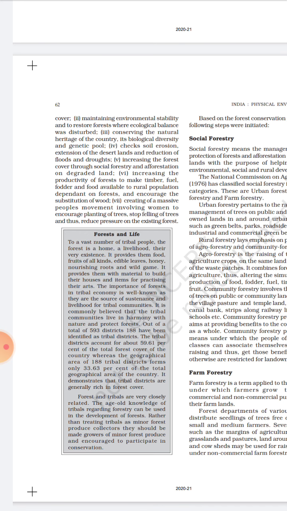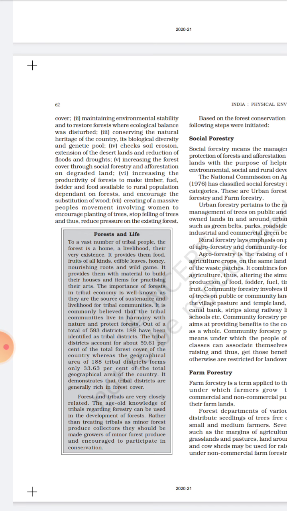Next is creating a massive people's movement involving women to encourage planting of trees, stop felling of trees, and thus reduce pressure on the existing forest. So last, what will the government do? The government will encourage different people, especially women, to plant trees so they can reduce the pressure on existing forest.